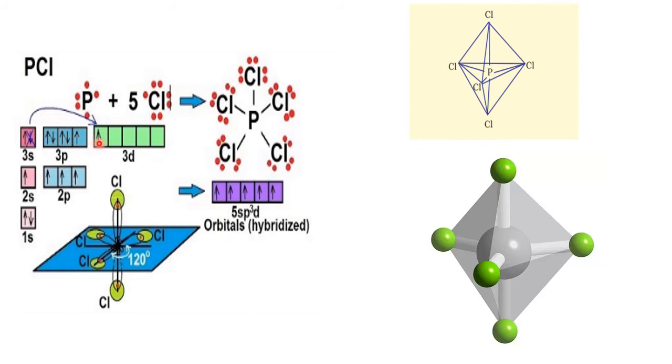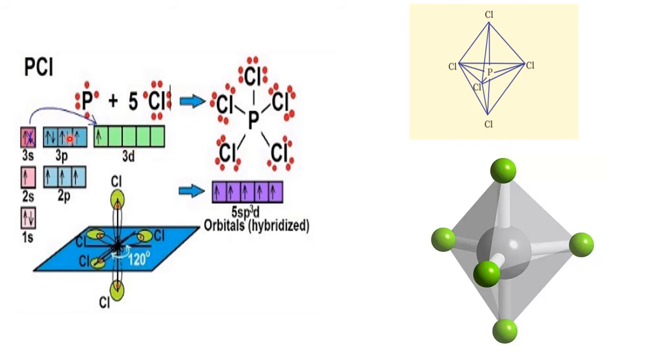Now what is the hybridization? It is sp3d. Why sp3d? Because one s is there, three p are there, and one d is there.